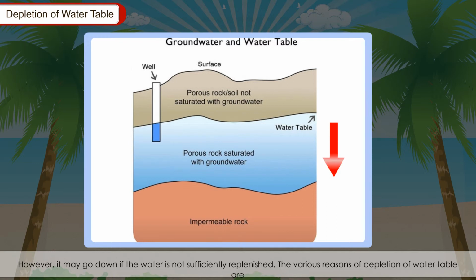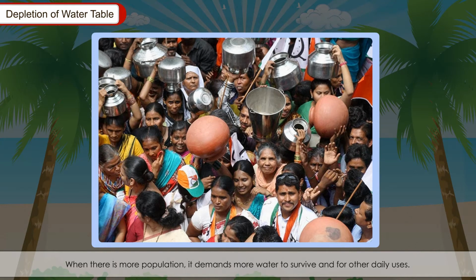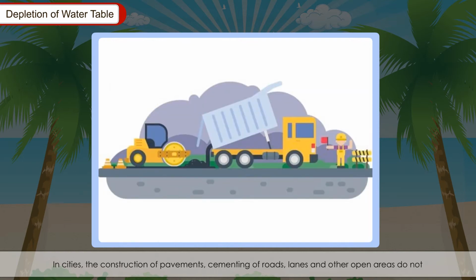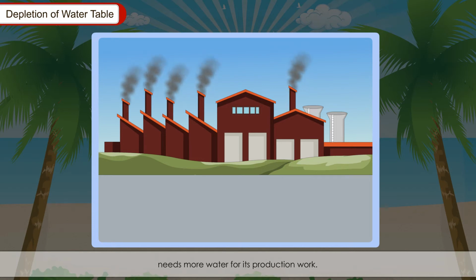The various reasons of depletion of water table are: when there is more population, it demands more water to survive and for other daily uses. There will be demand of more houses to live. The construction of houses and buildings also requires water. In cities, the construction of pavements, cementing of roads, lanes and other open areas do not allow seepage of water into the ground. To fulfill the different needs of people, various industries are also set up. The industrialization needs more water for its production of work.